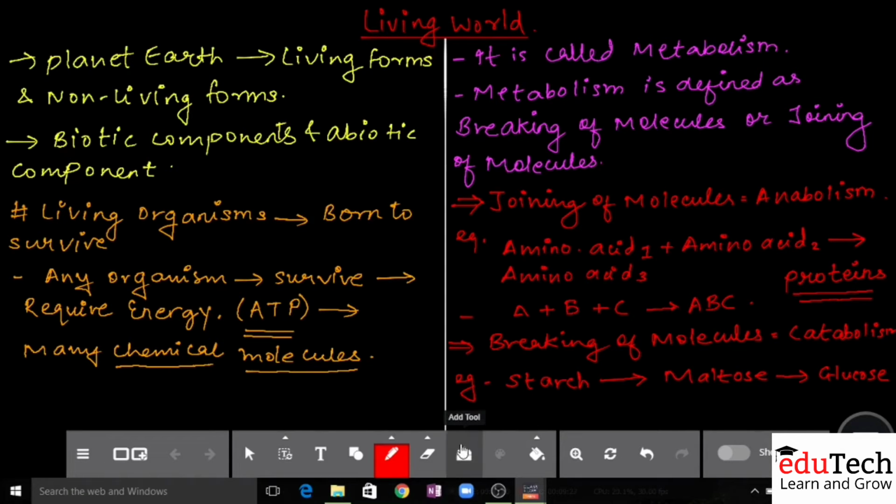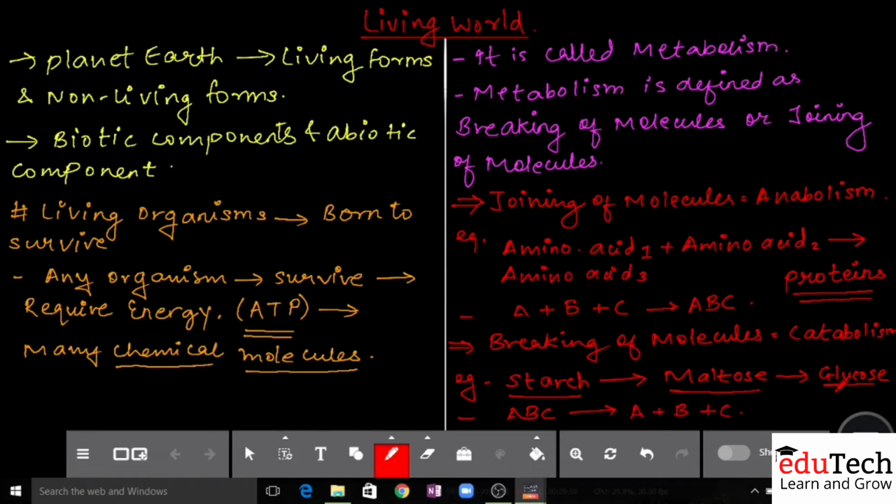Now if you don't know, I will tell you. Starch is a complex molecule. Maltose is a little less complex than starch, and glucose is the simplest molecule. So here, breakdown is happening. If I simplify it a little more, A, B, C is getting broken down into A plus B plus C. Cata, right?